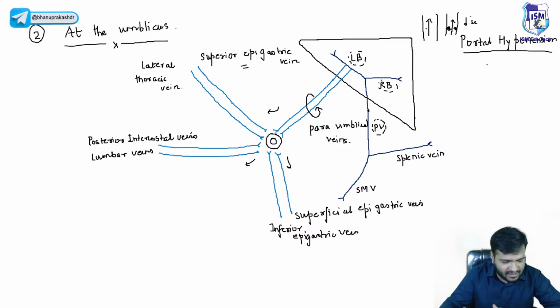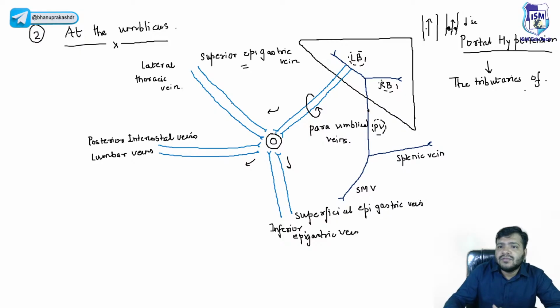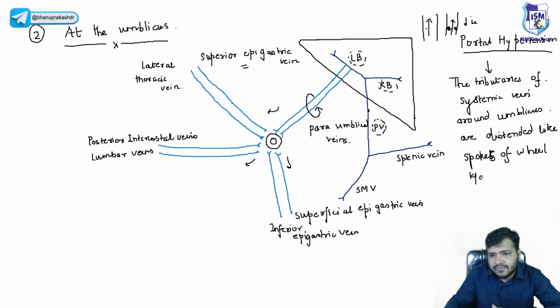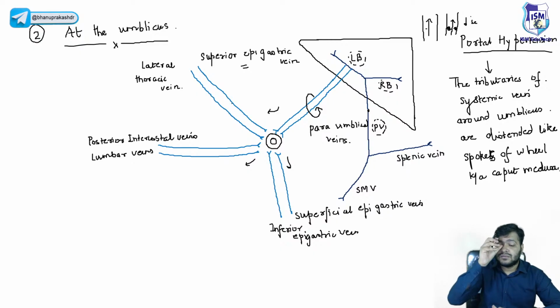Yeah, it is the caput medusae. Yes, Dimple says yes. So the tributaries of the systemic vein around the umbilicus are distended like spokes of a wheel, known as caput medusae. Right. So yes,